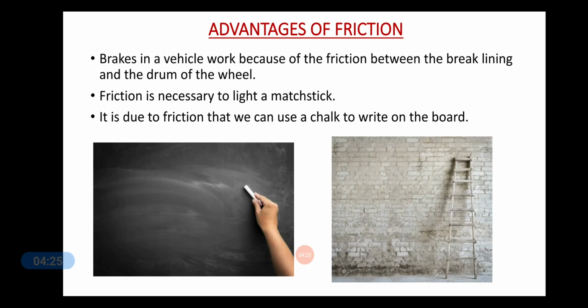Brakes in a vehicle work because of the friction between the brake lining and the drum of the wheel. So whenever you pull a brake, what happens? This brake lining stops the drum of the wheel and as such the wheel comes to a stop. So your vehicle also comes to a stop. But think about the condition if there would have been no friction between the brake lining and the drum of the wheel, then the vehicle would not stop and continue to move forward.